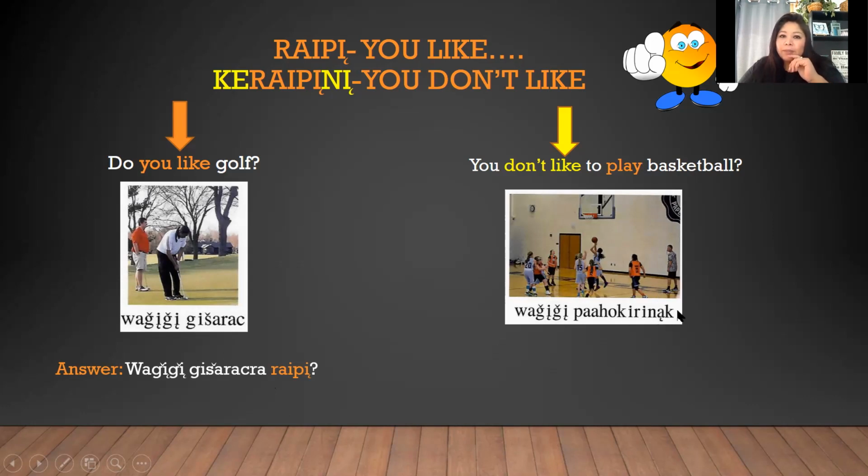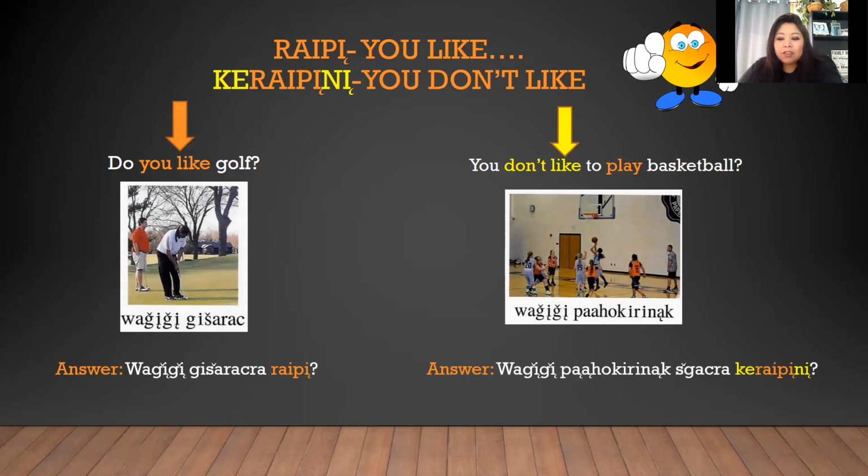Do you guys remember what play is in Ho-Chunk? Scotch, okay? So we're gonna say basketball would be our first sentence. We're gonna say basketball, play, ra, and then Kegipini, and you're asking the question. All right. So the answer is Wa pa ho kiri nak shkajira Kegipini. You don't like to play basketball.